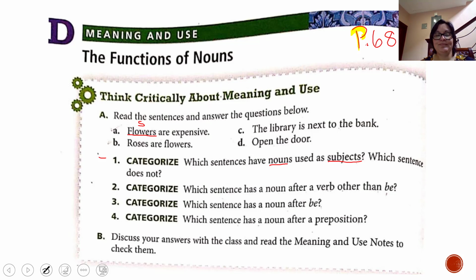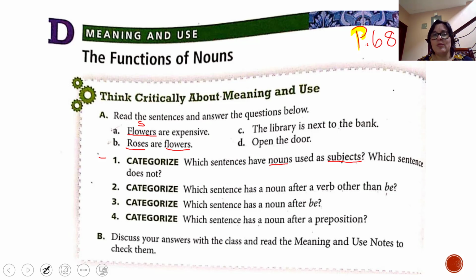Sentence B, roses are flowers. Do you have nouns in there? Yes, we have two nouns, roses and flowers. Now, listen, in this sentence we have two nouns, roses and flowers. But which one of these two, flowers or roses, is the subject?